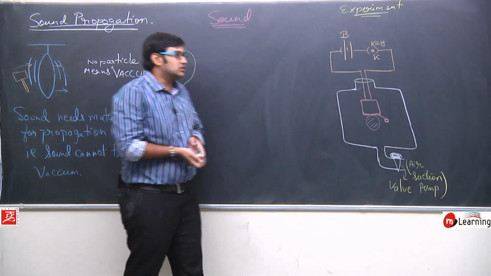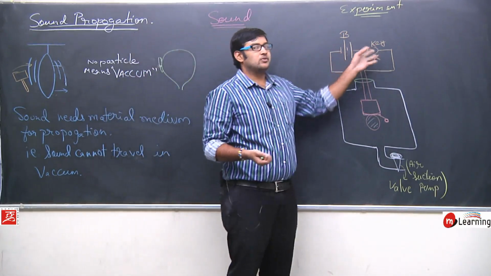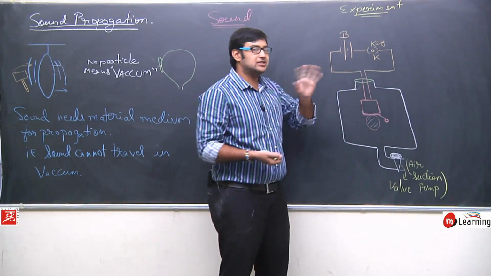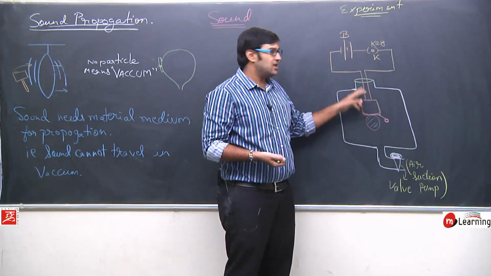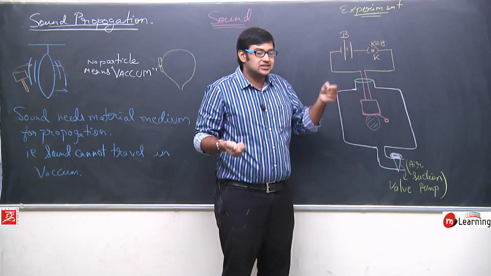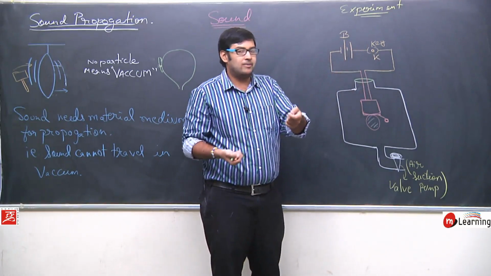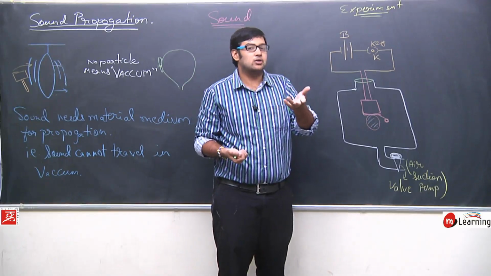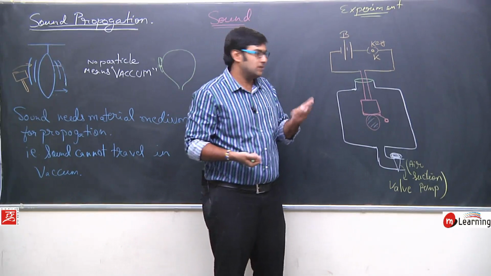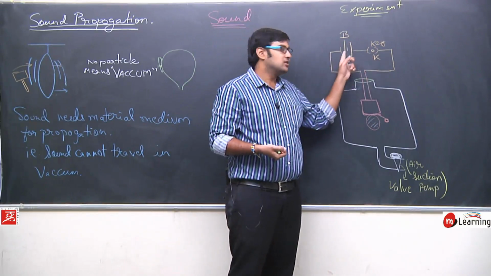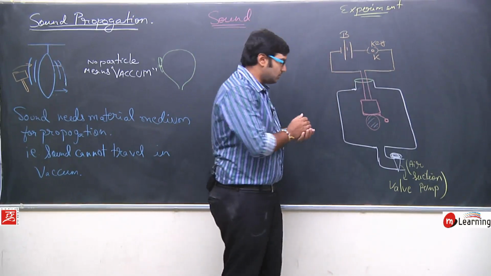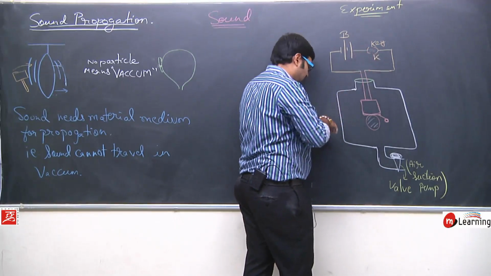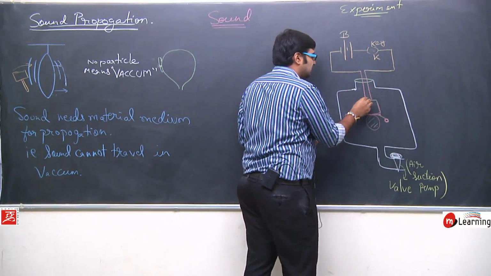You need not focus on how the electric circuit is formed. This is not in your course. You will study this in your class 10. For the time being, just assume that this is a bell, and I connected it to a battery, just like you connect a bell to a battery at your home, or just like you connect a battery to the remote control of your television. In a similar manner we have made this bell. So this is a bell and this is the battery.